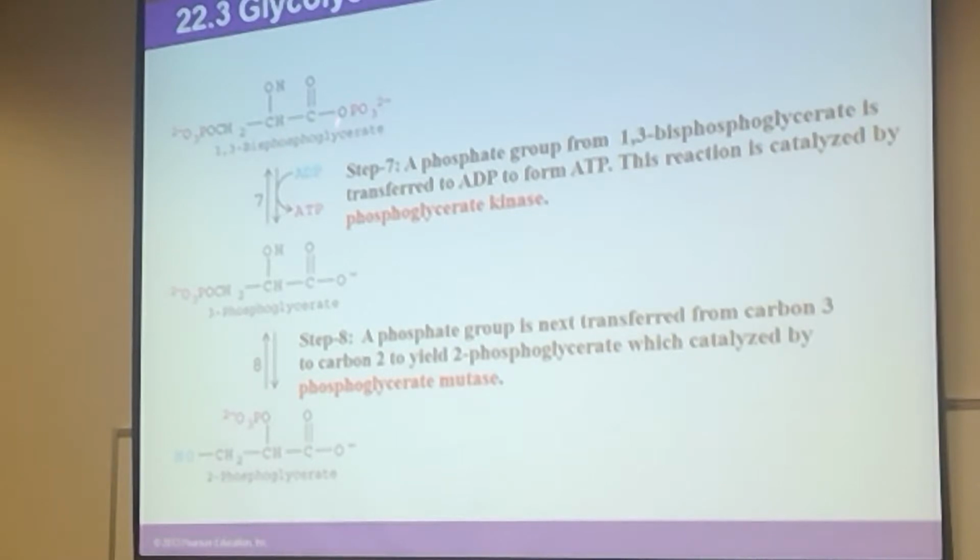One of the phosphate groups attached to that carboxylic acid group is now transferred to ADP, and ADP will convert to ATP. So again, we are transferring a phosphate group from one molecule to another. So it is a transferase enzyme, a kinase. The kinase that is responsible for doing that is phosphoglycerate kinase.